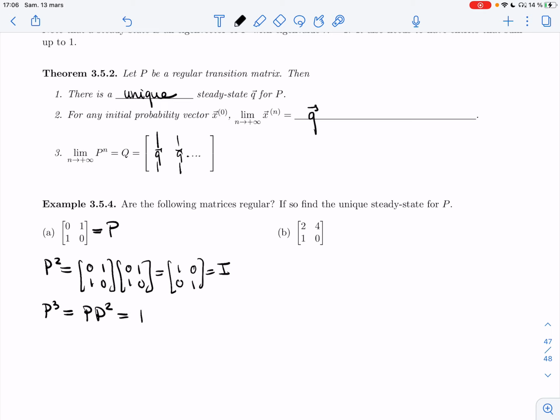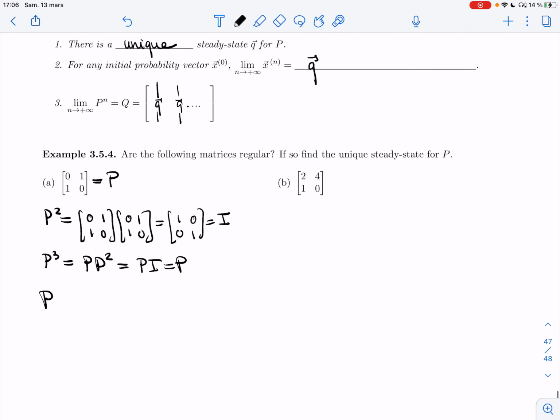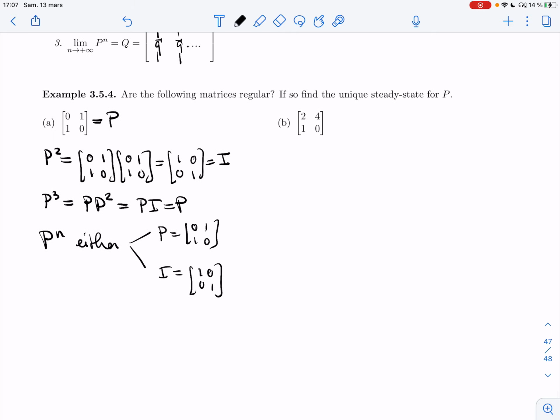P squared is the identity, and so I'm just going to get P. And so really, P to the n is either P, which is 0, 1, 1, 0, or I, which is 1, 0, 0, 1. In any case, it has 0 entries. So we don't have a regular transition matrix.